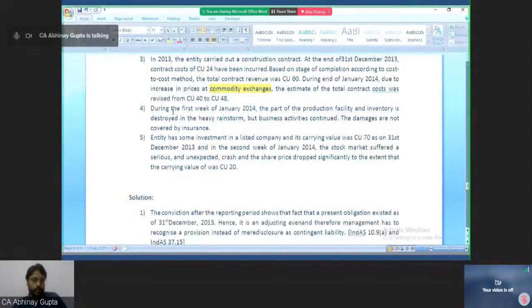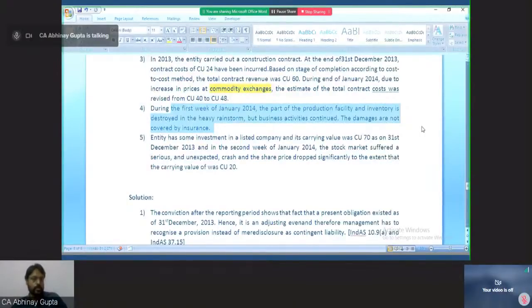Now event number 4. During the first week of January 2014, part of the production facility and inventory is destroyed in a heavy rainstorm, but business activities are continued. The damages are not covered by the insurance. What do we need to do in this case? So insurance probably management has taken, but the damages clause is not there.